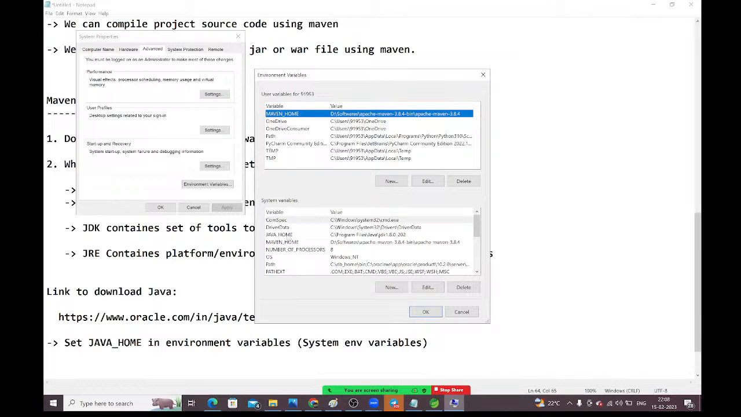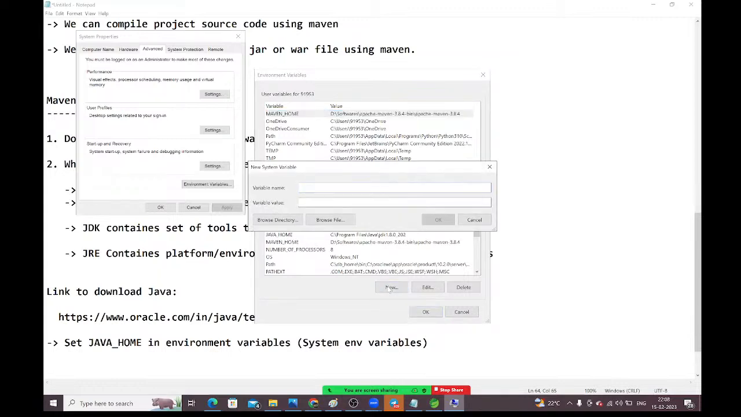Here, Java home. See, guys, if you are doing it for the first time, then what you will do? Click on new. Here, in variable name, you need to give Java underscore home. Take care of this: we need to give underscore, not hyphen. Some people will give hyphen, and later they will tell it is not working. Here we need to give Java underscore home.